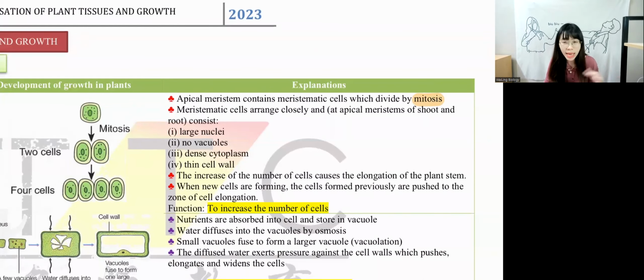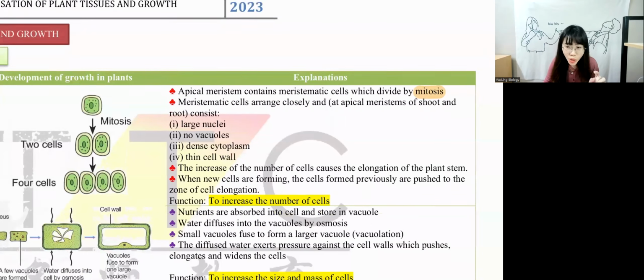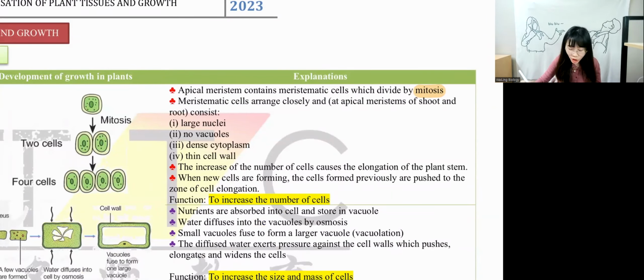They keep on growing. In these cells, they arrange closely because they want to grow more, right? They arrange closely. The nucleus is larger. They have no vacuole, dense cytoplasm, thin cell wall. These 4 characteristics are the characteristics of meristematic cells. If they ask you to write the characteristics, you have to say they have larger nucleus, no vacuole, dense cytoplasm, and thin cell wall. So this is the 4 parts that you have to know. When they are growing more and more, they will push the cell into the next zone. It's called zone of cell elongation.